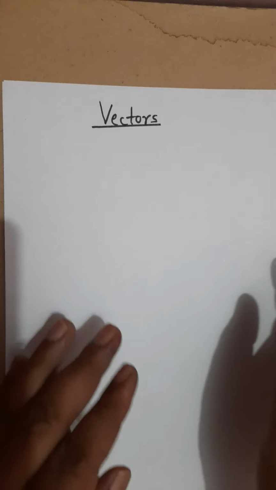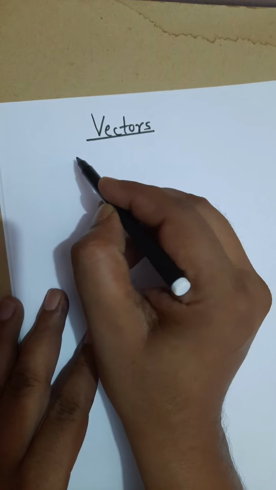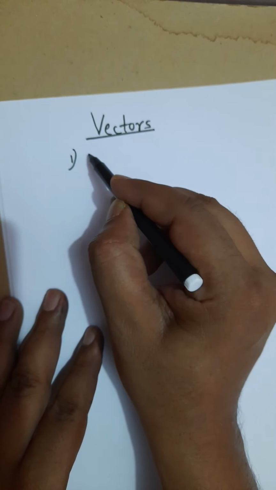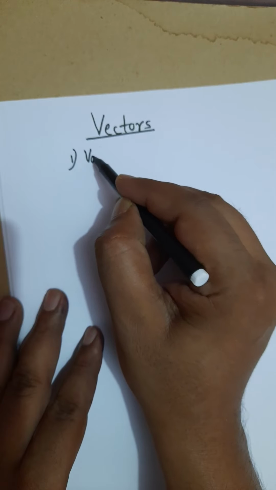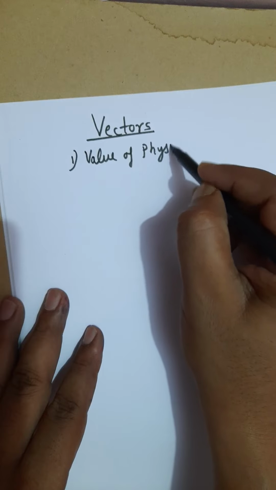You need at least three things for the unique determination of certain physical quantities. For certain physical quantities, we need the following three factors. Factor 1, which you need for the measurement, is the value of the quantity. What is the value of our physical quantity? Which is sometimes called magnitude. Right, this is the first part.